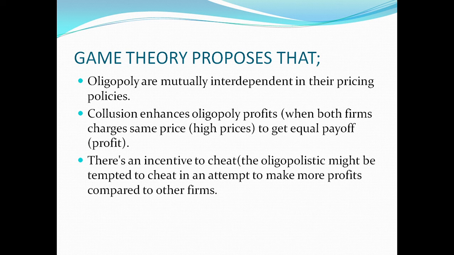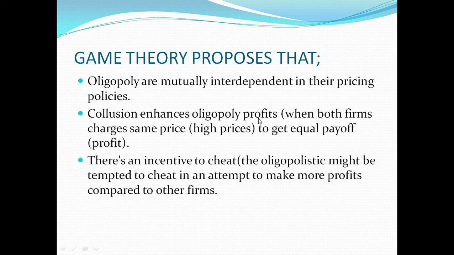That is, when both firms charge the same prices, that is high prices, to get equal payoff. So when they decide to collude, to cooperate and fix prices, and they both charge high prices in order to get equal profit, it is more beneficial to them compared to when they decide to charge different prices and affect the rivals' decisions.